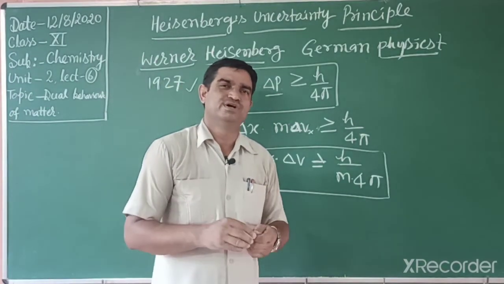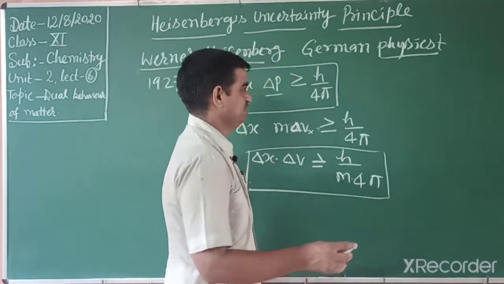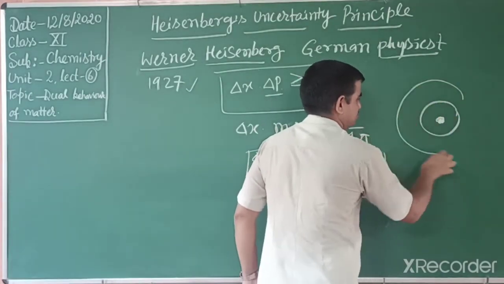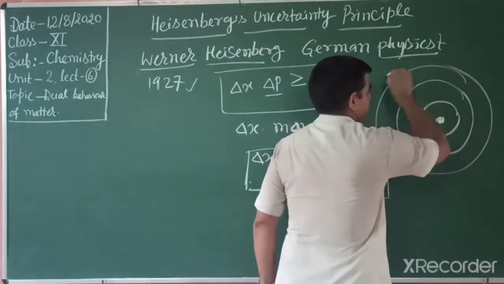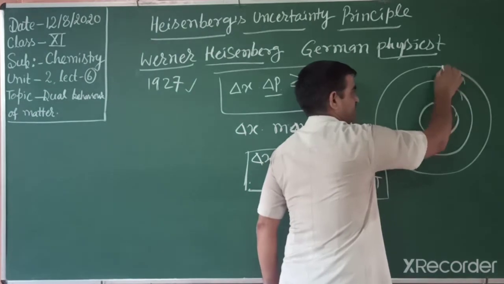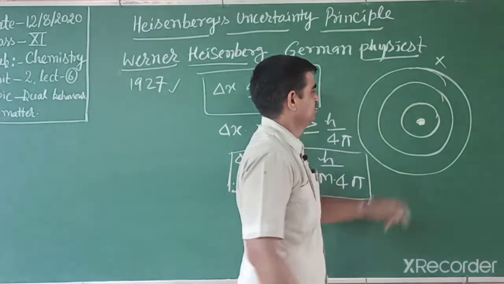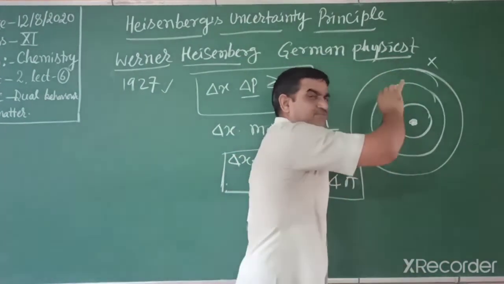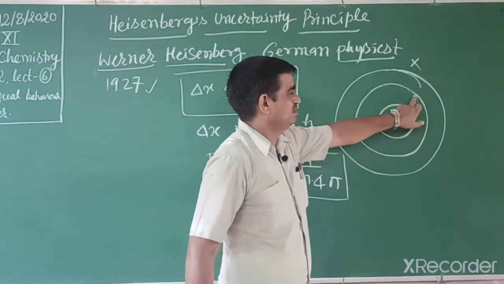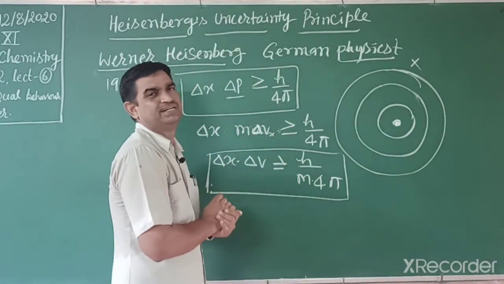Due to this, the Bohr model failed. Niels Bohr gave that at the center there is a nucleus and electrons revolve around it in fixed circular stationary paths. Means this is fixed, but a fixed trajectory is not possible. Why? According to this, we can't find out fixed position and velocity simultaneously for a microscopic object. So due to this reason, the Niels Bohr model failed, and there is only a probability of finding the electron.